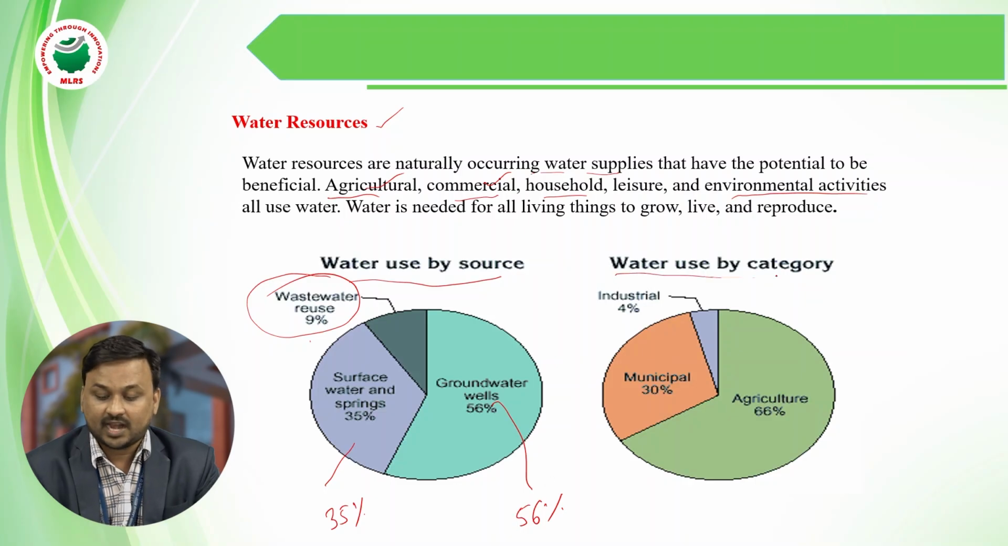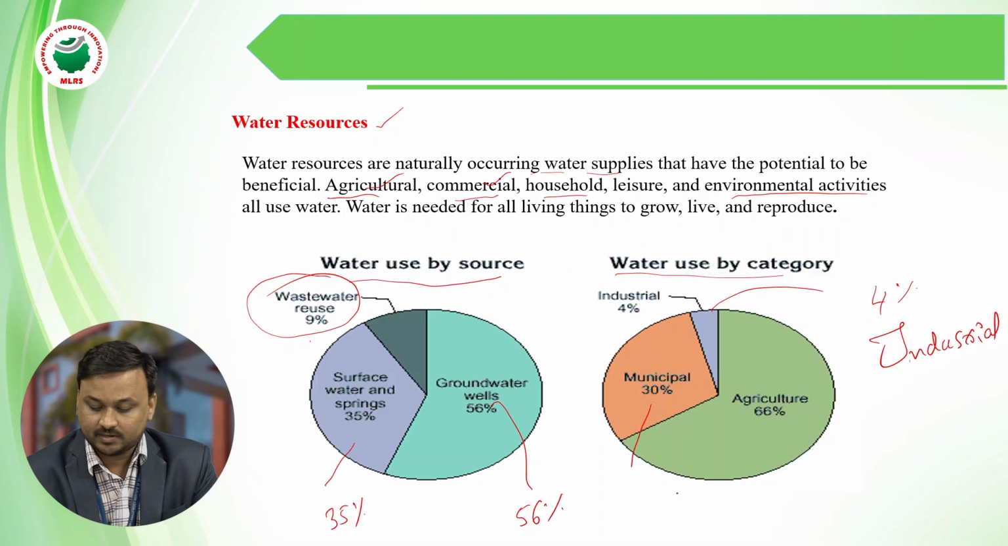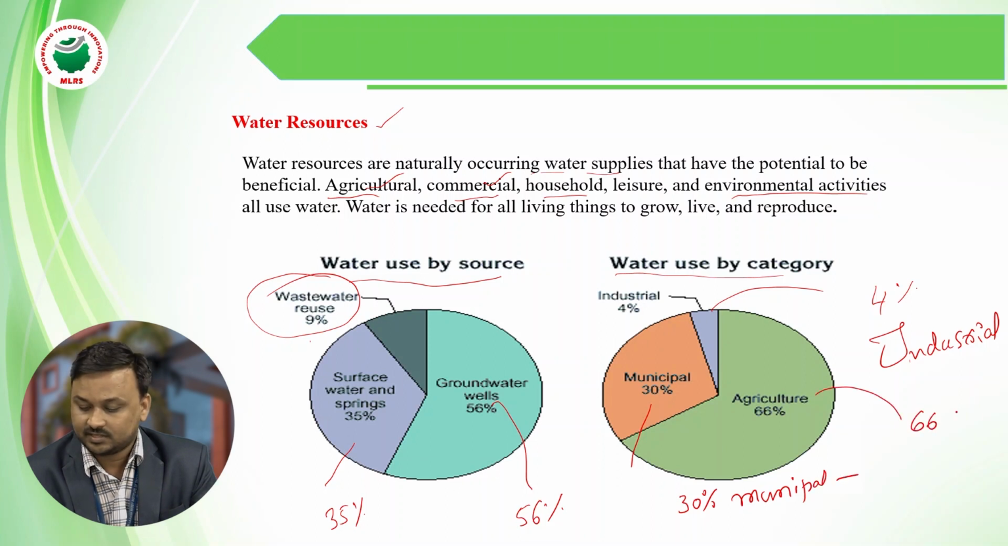But for water used by category, 4% is used for industrial purposes, the remaining 30% is municipal, and the major share, 66%, is for agriculture purposes.